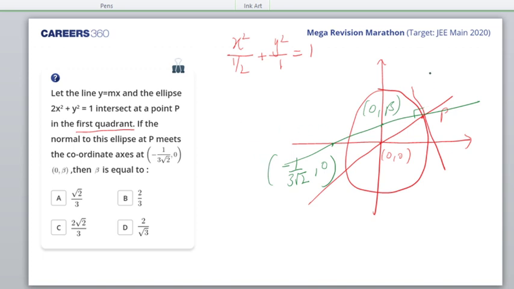anybody who remembers what is the equation of the normal at point x1, y1? If the point is x1, y1, then the equation of normal, please focus.